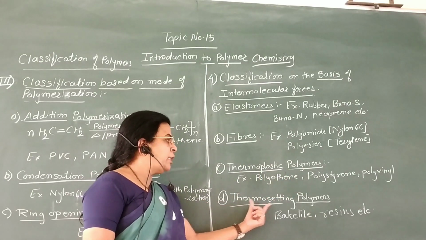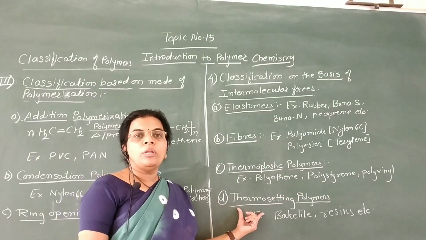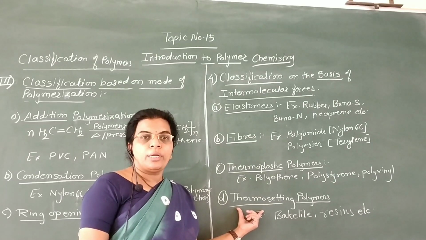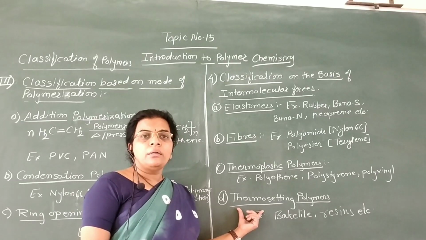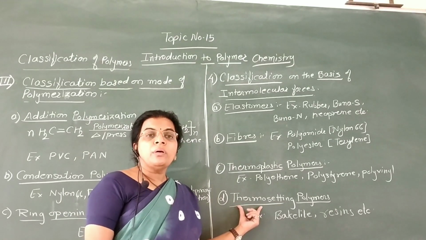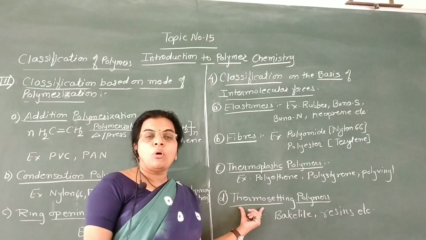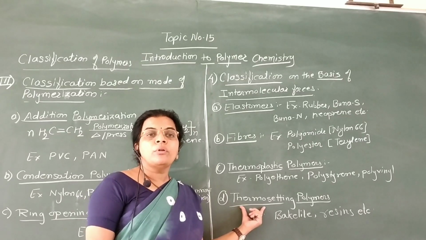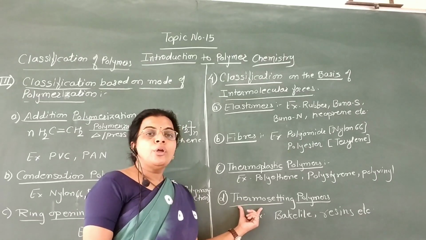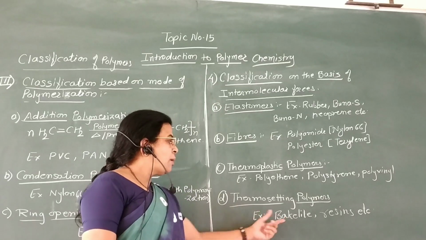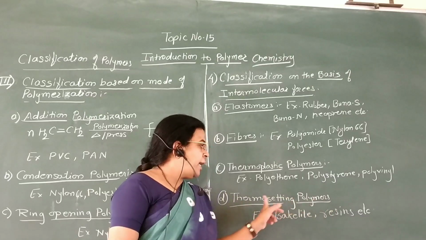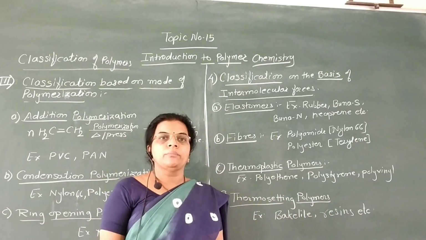Now this is thermosetting polymers. These thermosetting polymers are molded when they are formed, in hot condition. And when the setting of this polymer takes place, these polymers do not become soft on heating, and therefore these are not remolded. That is, these are not used again and again. For example, bakelite or urea formaldehyde resins are examples of thermosetting polymers.